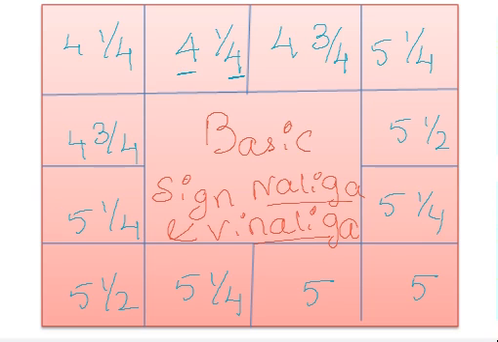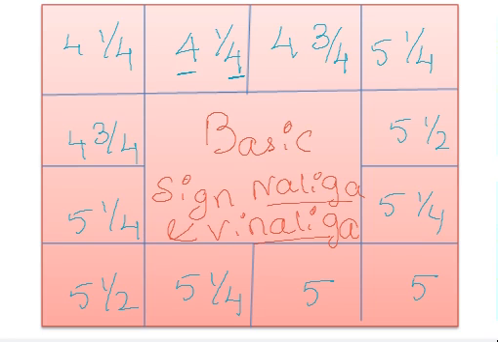The first and foremost thing in this lesson is you have to memorize this chart. In Aries, 4 1/4, in Taurus 4 3/4, in Gemini 5 1/4, Cancer 5 and a half, Leo 5 1/4, Virgo 5, Libra 5, Scorpio 5 and a half, Sagittarius 5 and a half, Capricorn 5 1/4, Aquarius 4 3/4, and Pisces 4 1/4. So these things you have to remember.